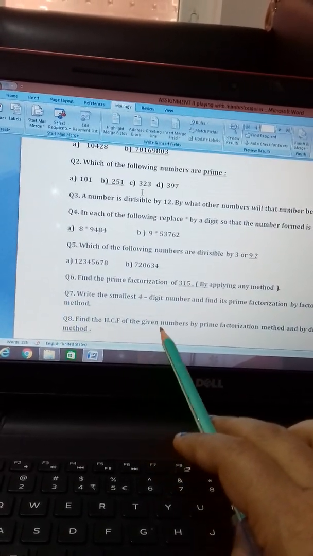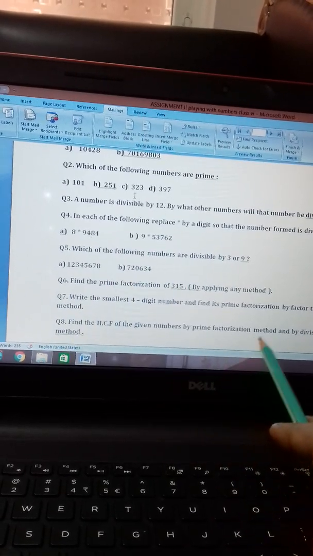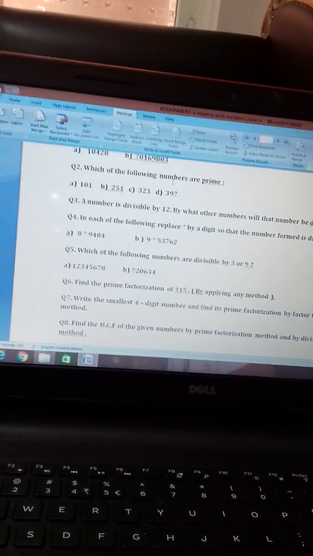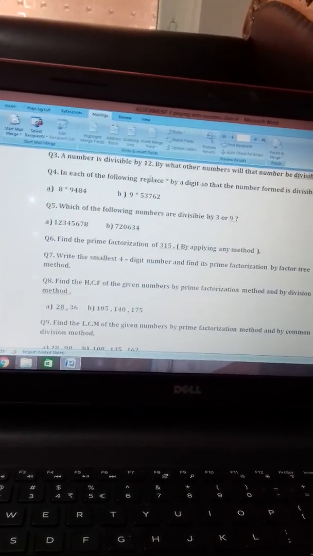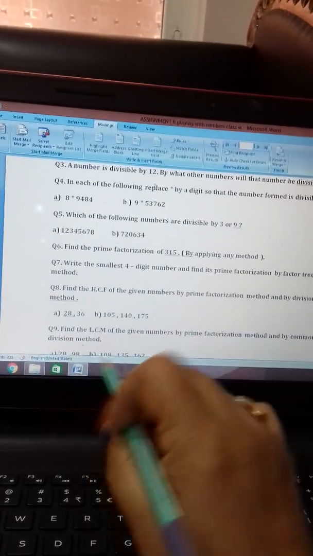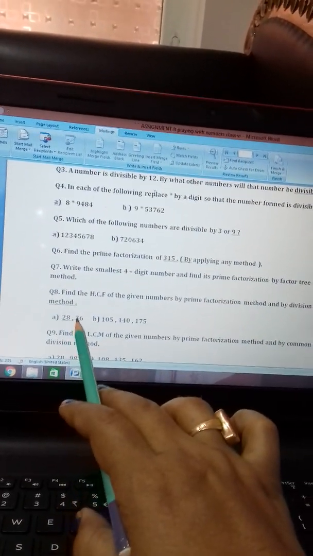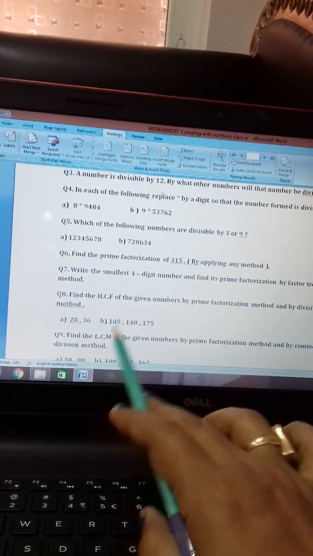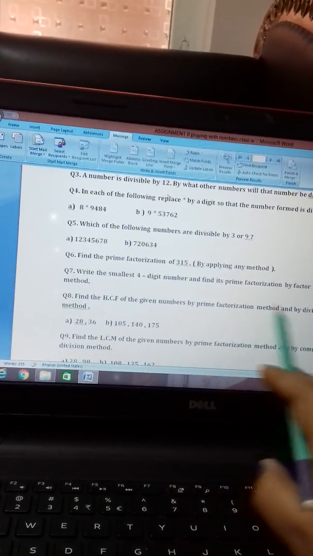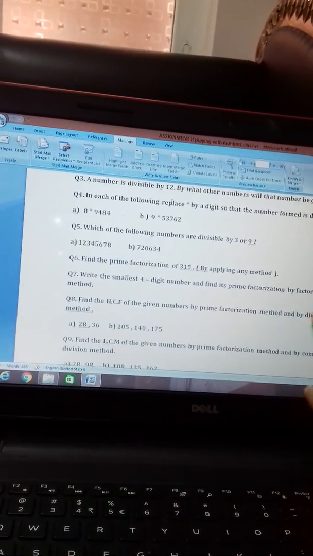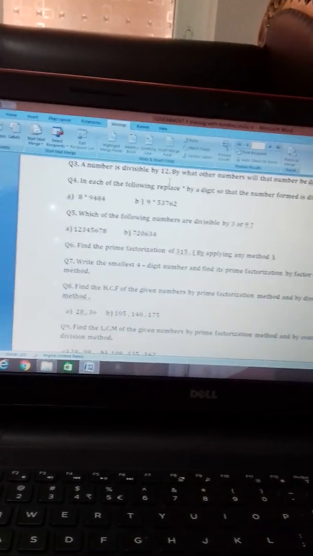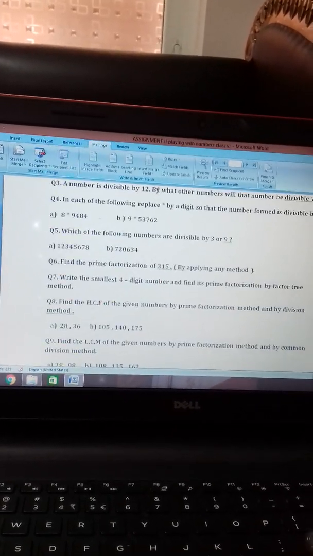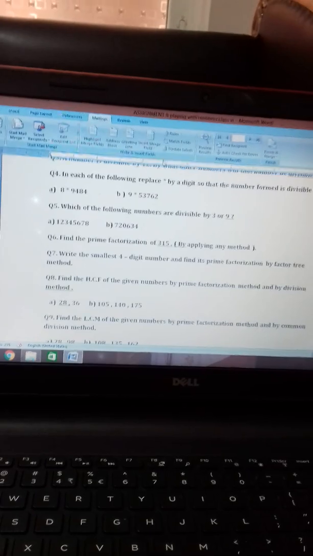Question number 8. Find the HCF of the given numbers by prime factorization method and by division method. These are the numbers. Here A and B, two questions are there. For each, you find the HCF by applying both methods, prime factorization and division method. Clear? You will see in both methods the answer will be the same. If the answer is not the same, that means your sum is wrong. Clear? That's why I have given it. You have to apply both methods for the same sum. Clear? It is for question number 8.